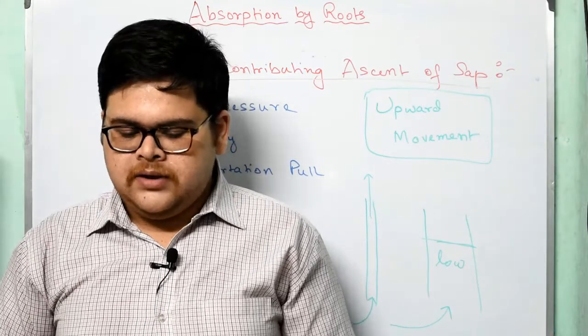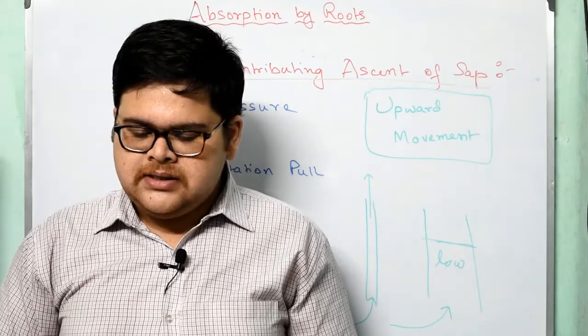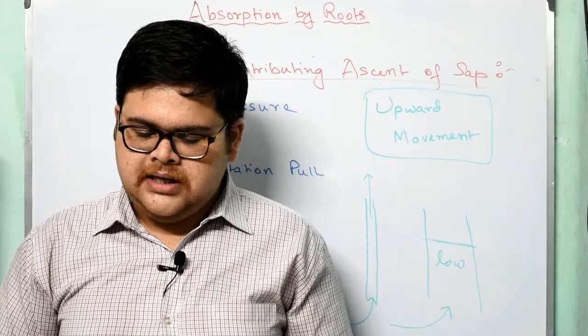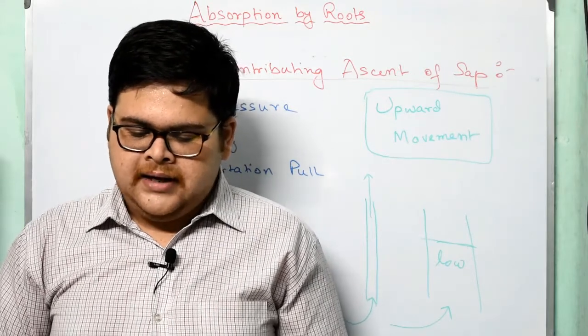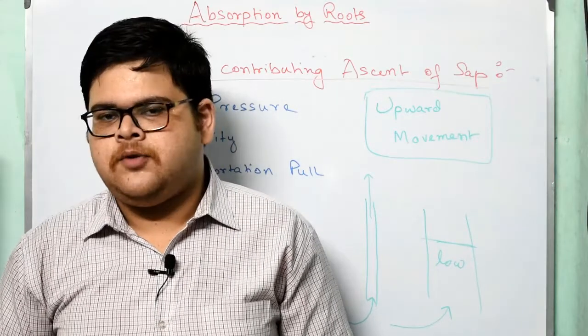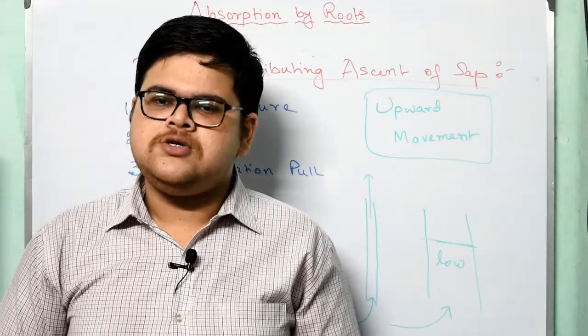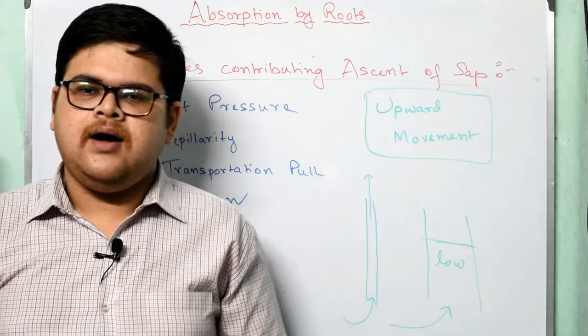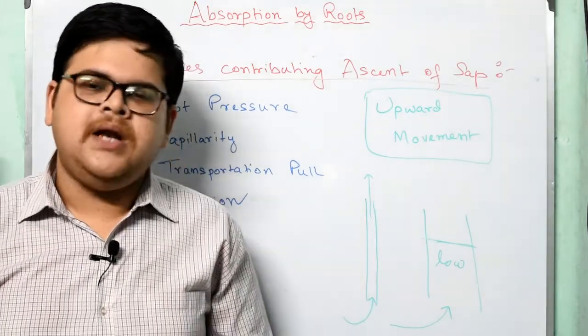And what is downward movement of sap? It is relatively simple. The food manufactured in the leaf is dissolved in water and it flows down mainly on account of the force of gravity. So, as I have already told you, for downward movement it is not necessary to expend energy.